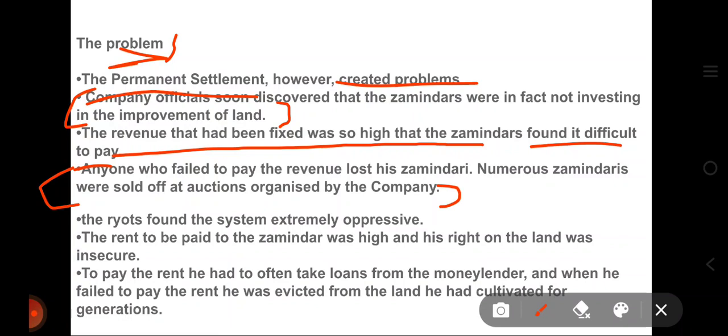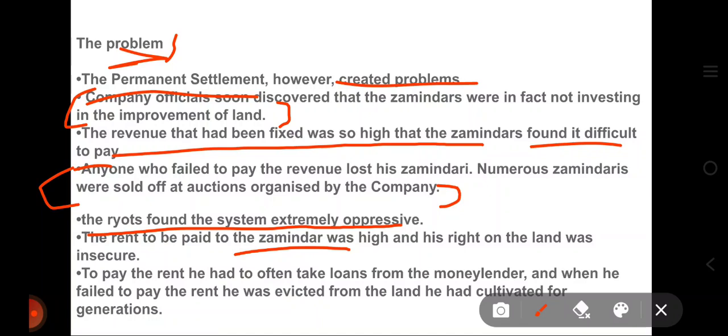So the revenue that the zamindar had to pay to the company was very high. So he had to collect very high rent from the peasants. So the rent to be paid to the zamindar was very high, and his right on the land was insecure. To pay the rent, he had to often take loans from the money lenders.